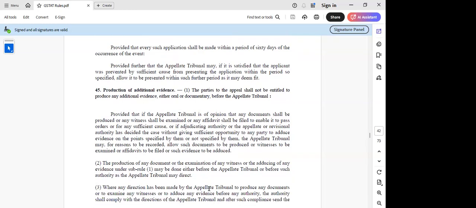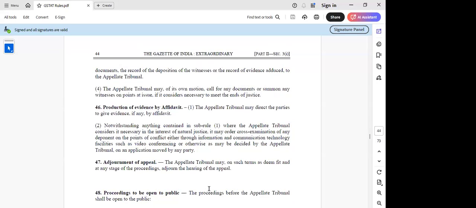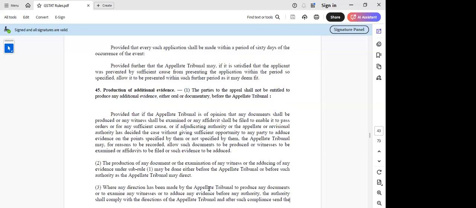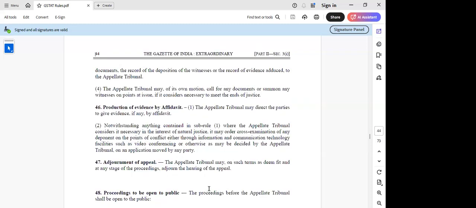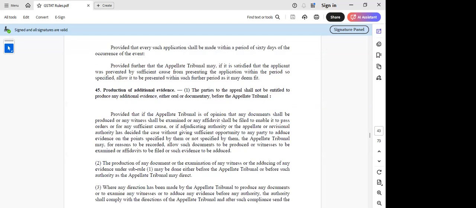And where any direction has been made by the appellate tribunal to produce any documents before the authority, the authority shall comply with the direction of the appellate tribunal, and after such compliance the documents, record or deposition of witness or record of evidence adduced shall be sent to the appellate tribunal. So I think this is a power only which is given to the department, not to the appellant, because the authority shall comply with the direction. So this rule 45 sub rule 3 is applicable to the department, wherever they direct to produce a document. But when we have a call for records, I don't know why this is required, I think.